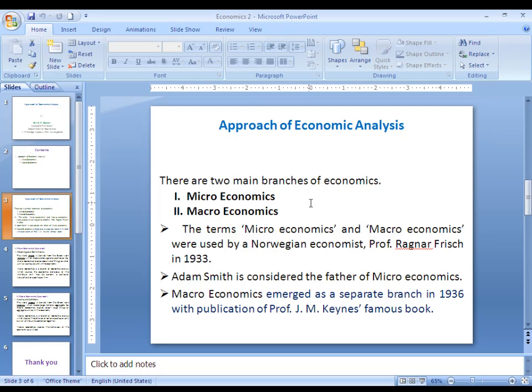Microeconomic approach firstly used by the father of economics Adam Smith.